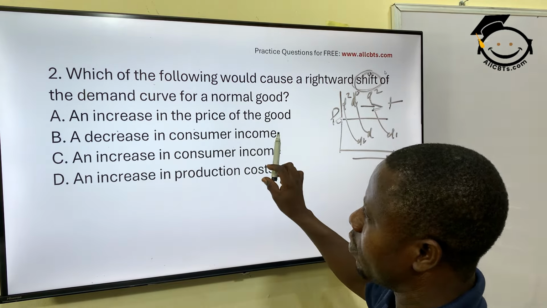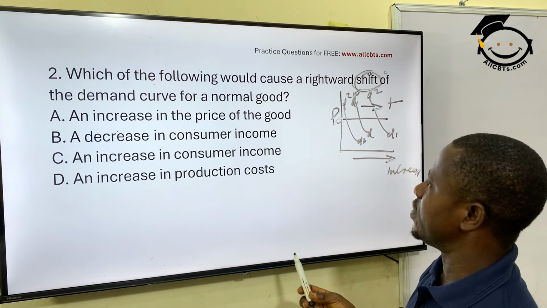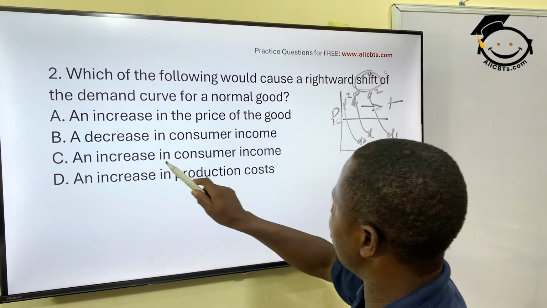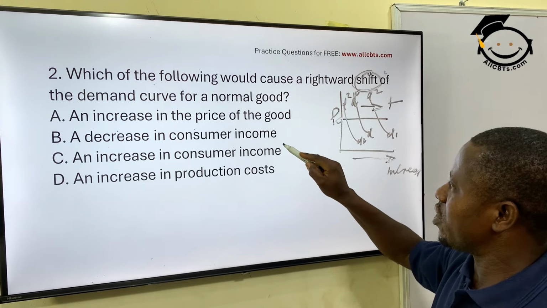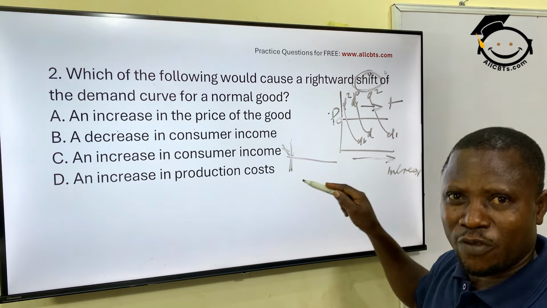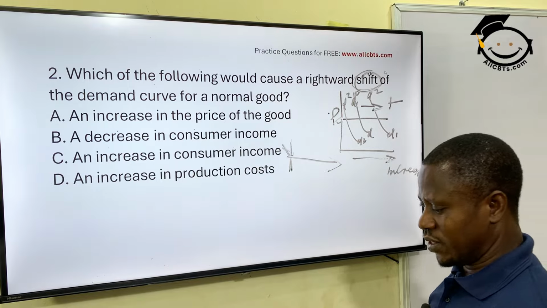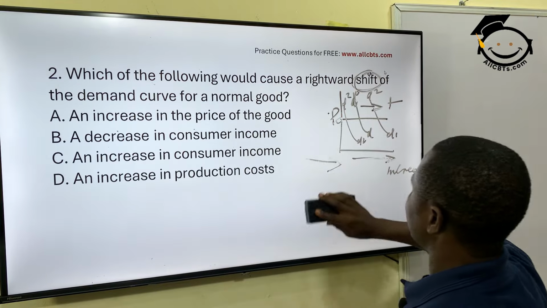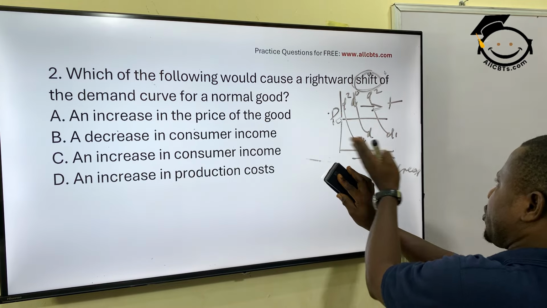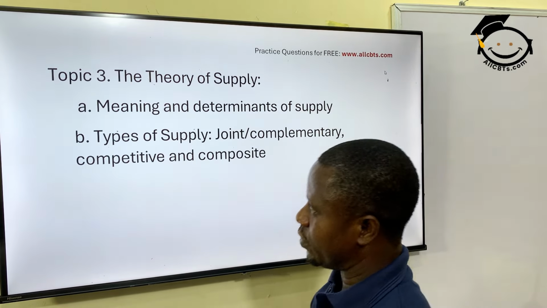A decrease in consumer income, an increase in consumer income, an increase in production costs. What do you think would have caused this shift for demand to increase? An increase in consumer income. When consumers earn more, irrespective of the price, it is the law of economics that they are going to spend more, buy more, consume more. So option C is the correct answer. Income. Price doesn't change, but income has changed, so it's bringing about a positive increase in quantity demanded. Income, option C. Let's see the next question.